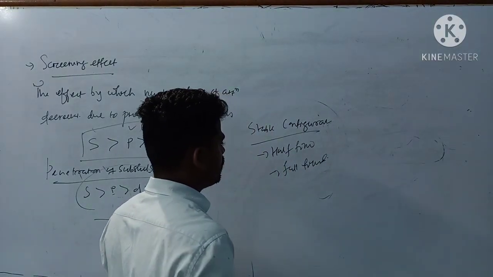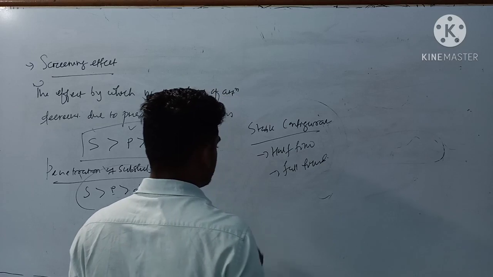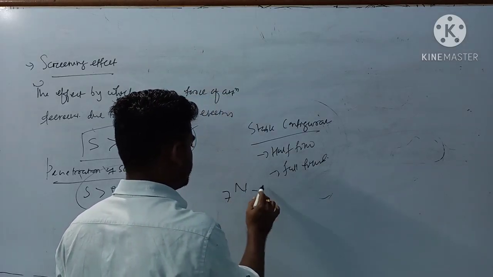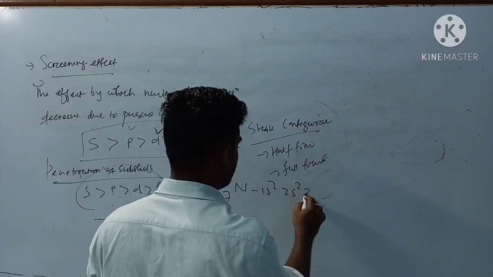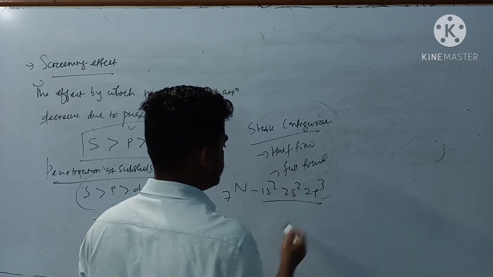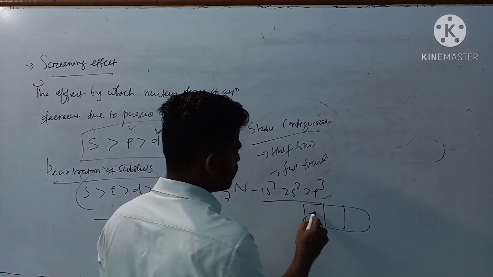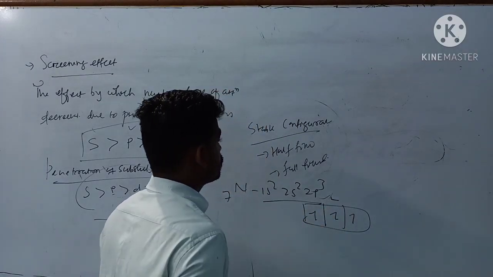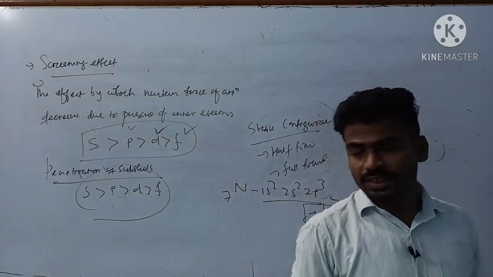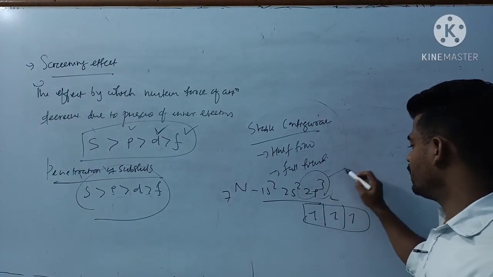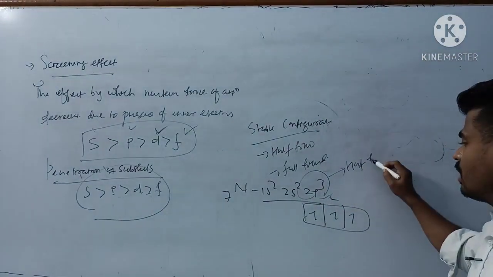Stable electronic configuration is half filled or full filled. Nitrogen 7: 1s2 2s2 2p3. You see over here, this 2p subshell has 3 orbitals, 1 1 1. So the stable electronic configuration is half filled, 2p3 is half filled.